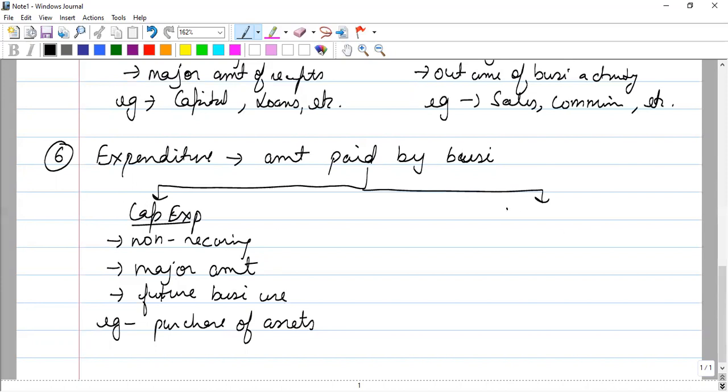The next type of expenditure is revenue expenditure. Revenue expenditure means the expenditures which are recurring in nature.